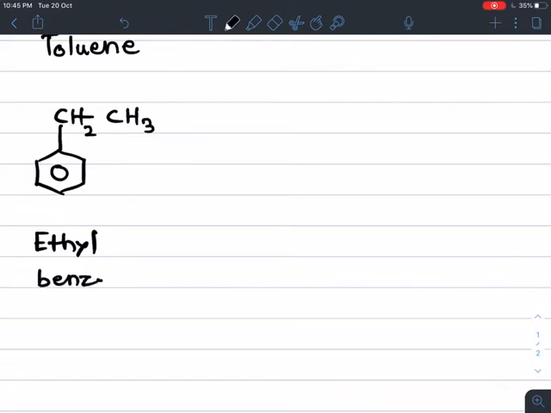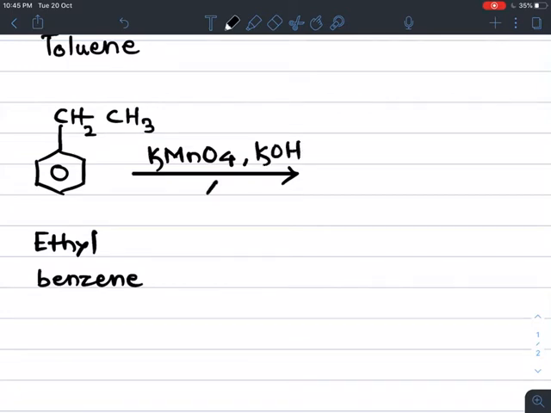If hydrogen is present on the carbon attached to the benzene ring, then only it undergoes oxidation. Oxidation may take place with oxidizing agents like acidic KMnO4 or basic KMnO4 with heating. It also takes place in the presence of chromic acid or dilute HNO3.